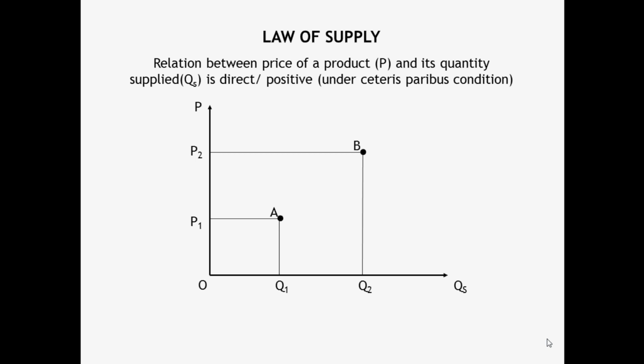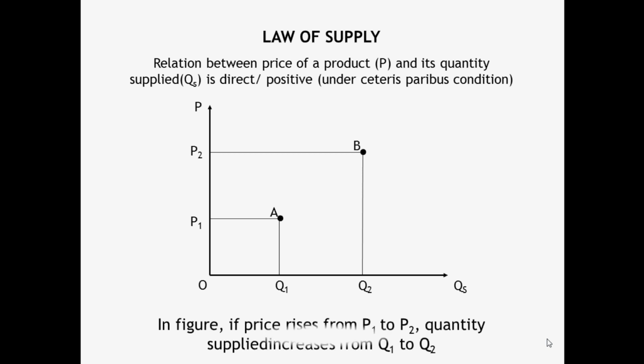If we move from A to B, the price of the product rises from P1 to P2 and quantity supplied rises from Q1 to Q2. That is, if price rises, quantity supplied rises, which the supply law states.